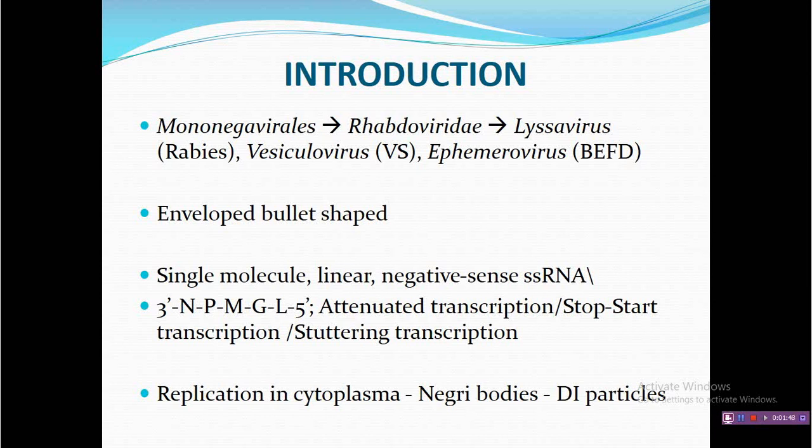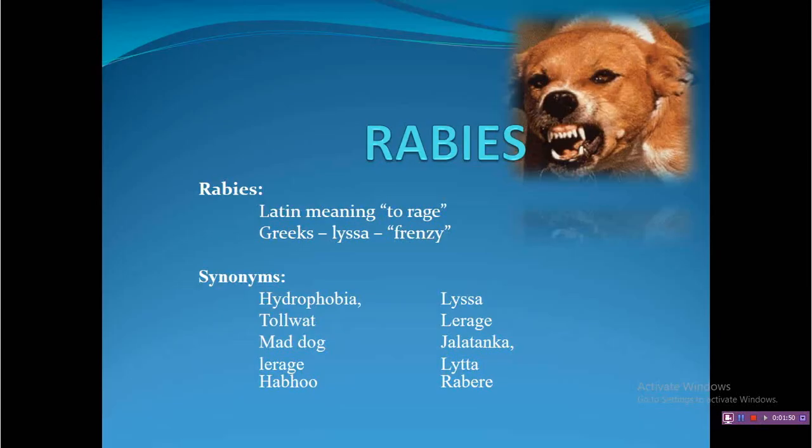Now we will move over the diseases one by one, and the first disease we will study is rabies. It is named rabies because in Latin it means to rage, and the genus is named Lyssavirus, which means frenzy. So these two words mean the classical symptoms of rabies.